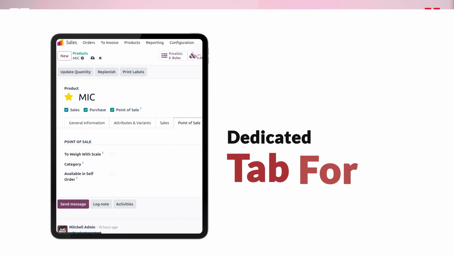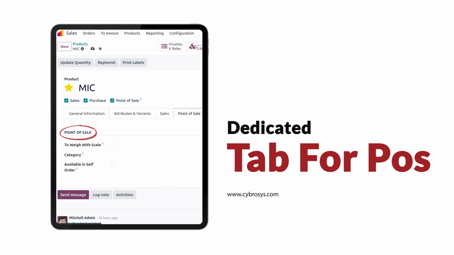The main change is that we were managing the POS settings under the sales tab. Now we have a dedicated tab for POS alone. We have a sales tab, purchase tab, and all, and similarly we have a new one which is POS. But in order to get that dedicated tab, we have to enable the POS check field under the products.